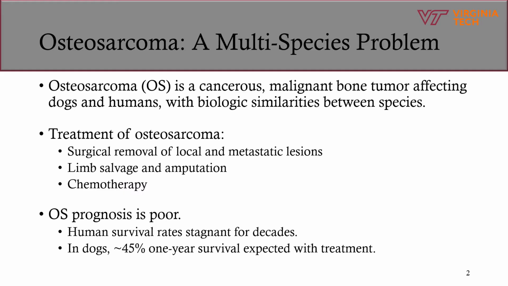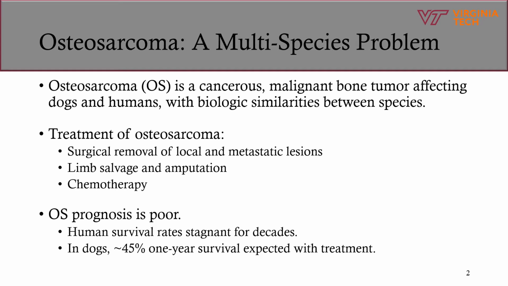Osteosarcoma, or OS, is a type of cancerous, highly metastatic bone tumor that occurs spontaneously in both dogs and humans. Previous studies have shown biologic similarities in OS between the two species, making canine OS a good preclinical model for future human work. Currently, osteosarcoma is treated by surgically removing the local and metastatic osteosarcomic lesions.